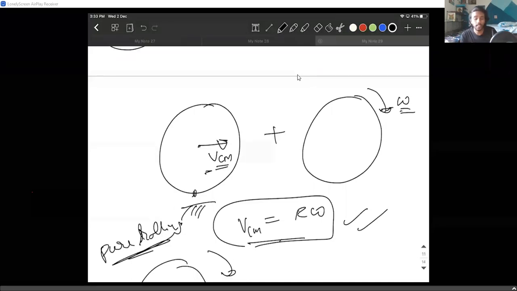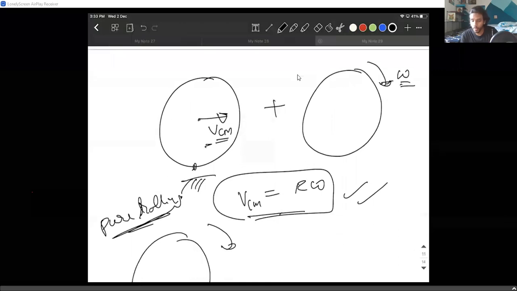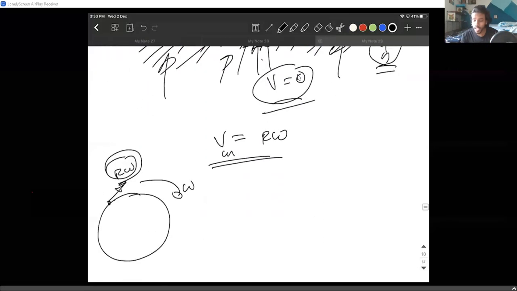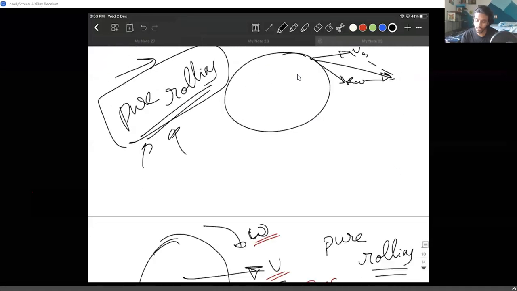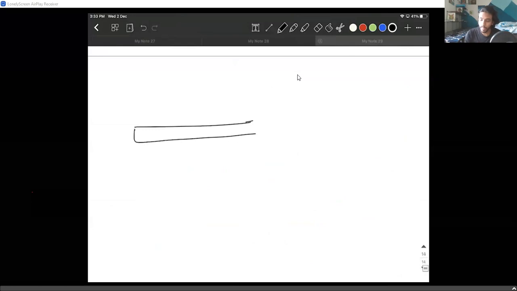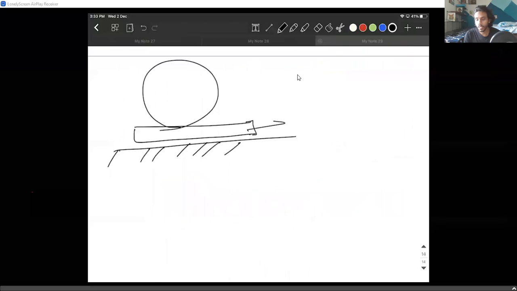So according to that, VCM equals R omega. Since VCM and R omega are equal, the bottommost point has no velocity. There are situations where the bottommost point, the ground, is not at rest. You will look at some situations where there is a plank right beneath the sphere. The plank will be moving with some velocity v. So in that case, the bottommost point's velocity is definitely not zero.